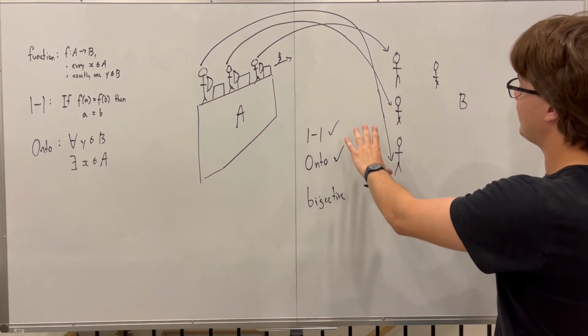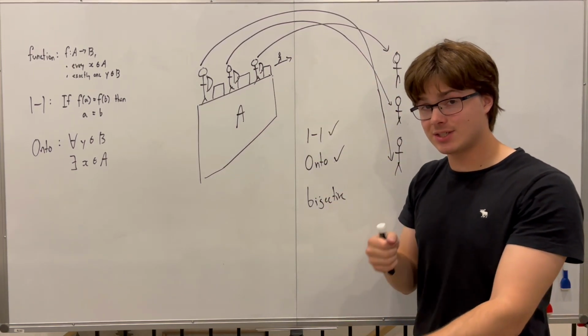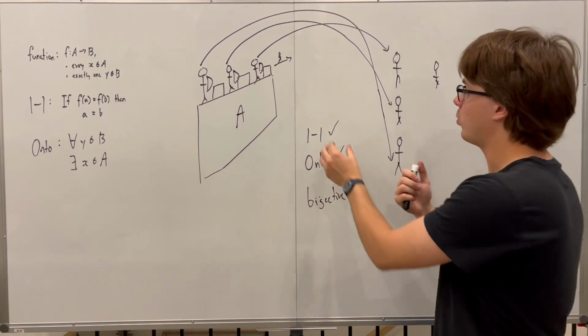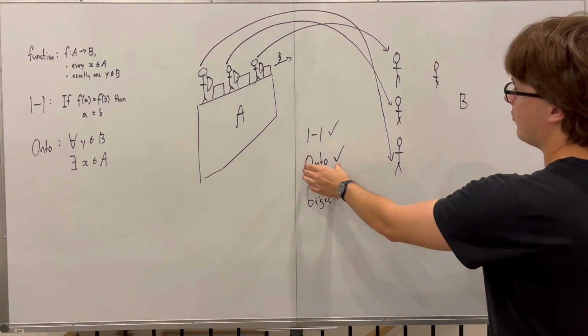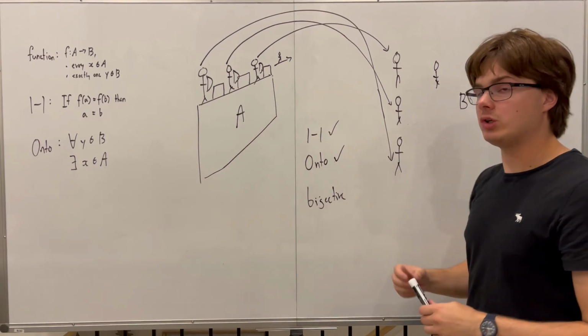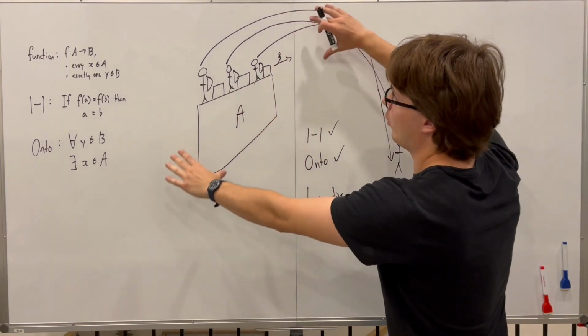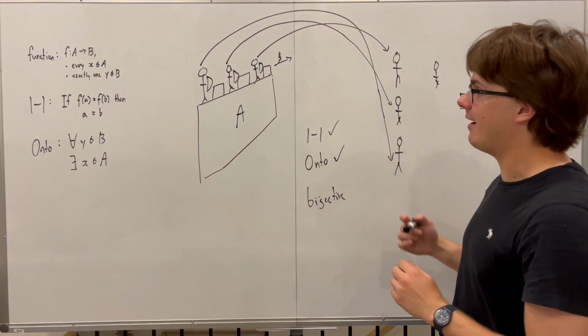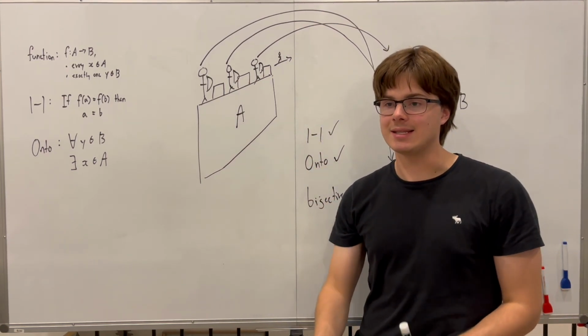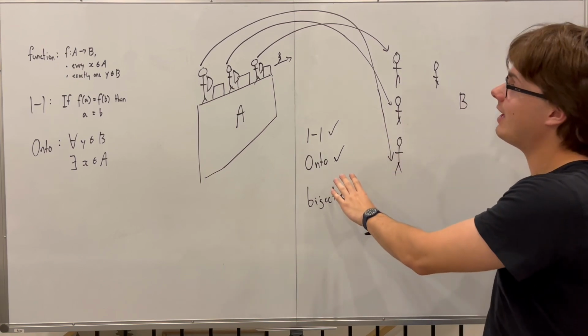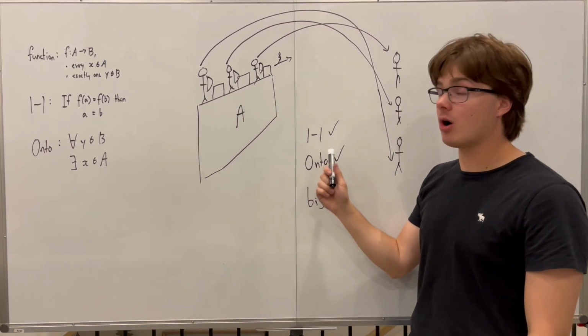So if this horde of enemies, if every archer you have is aiming at a distinct person to shoot at, it is one-to-one. If you have an onto function, what you should be picturing is that when you have this massive infinite horde of enemies and an infinite wall of archers, you're saying every archer is going to hit an enemy. There are going to be no survivors, is what you're saying when it is onto.